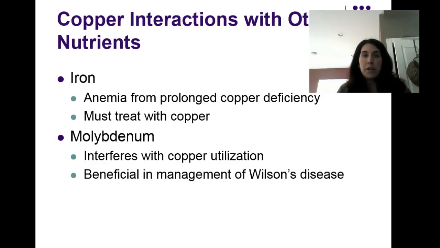In terms of interaction with other nutrients, iron: you can get anemia from prolonged copper deficiency, and it must actually be treated with copper. Molybdenum, and I never say that right, it's a tough one, will interfere with copper utilization. And that's a good thing if you have Wilson's disease, which is a genetic disease which causes toxicity from too much copper. So it's used as a chelator.